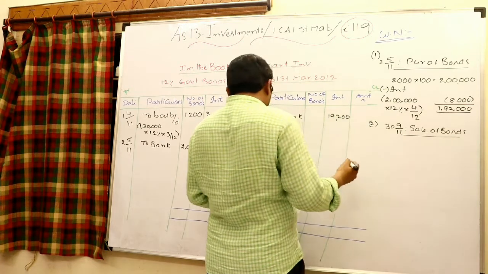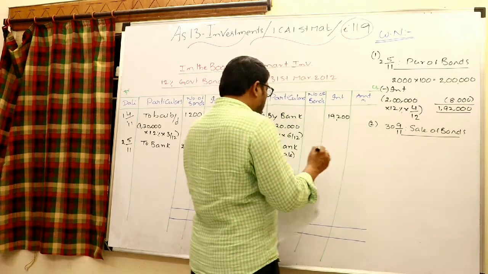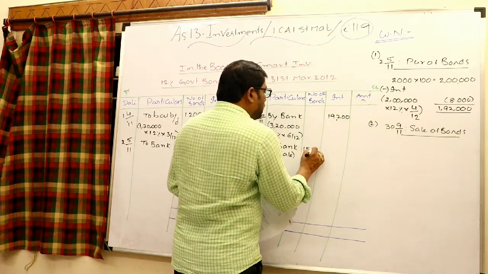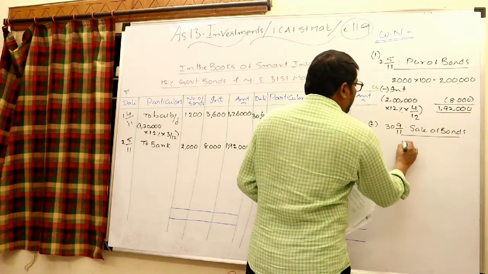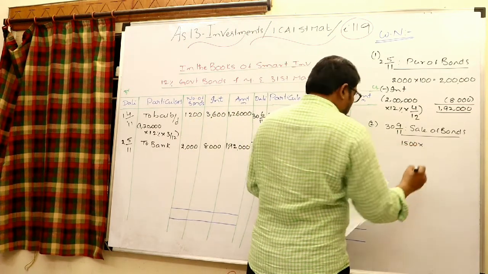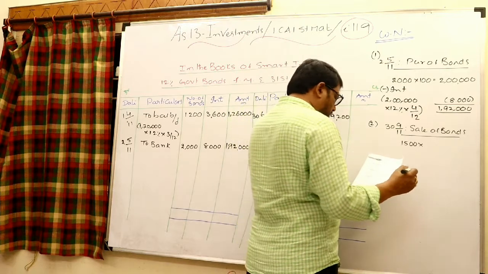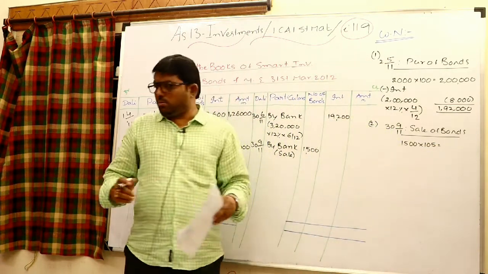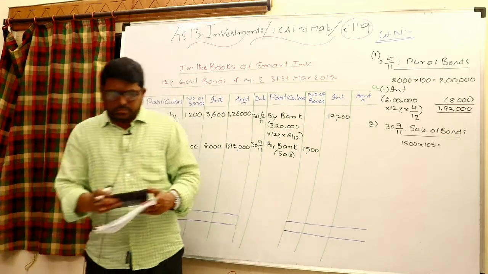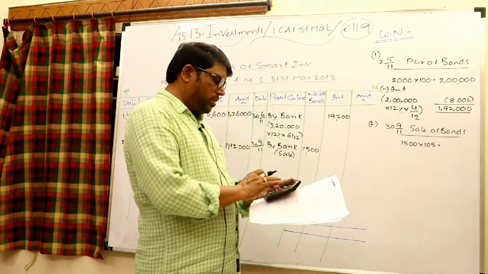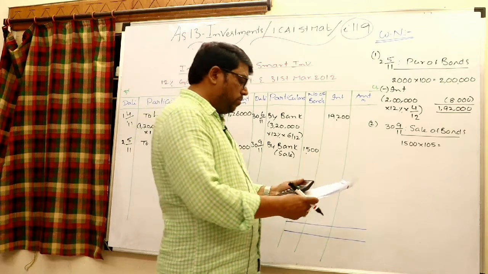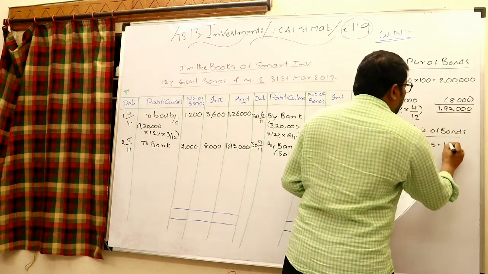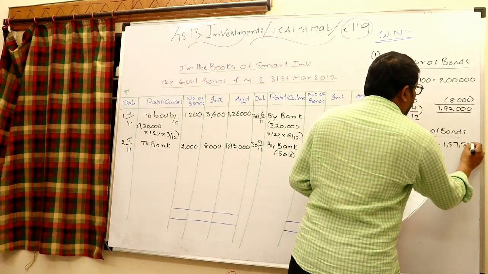See that how simple it is. How many bonds are sold? 1,500 bonds are sold. 1,500 sold each at 105 rupees ex interest. 1,500 into 105, 1,57,500. This is not interest included.